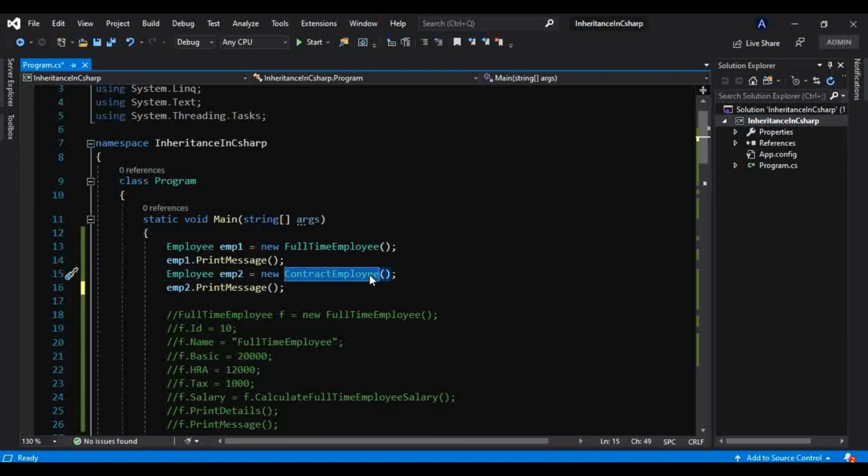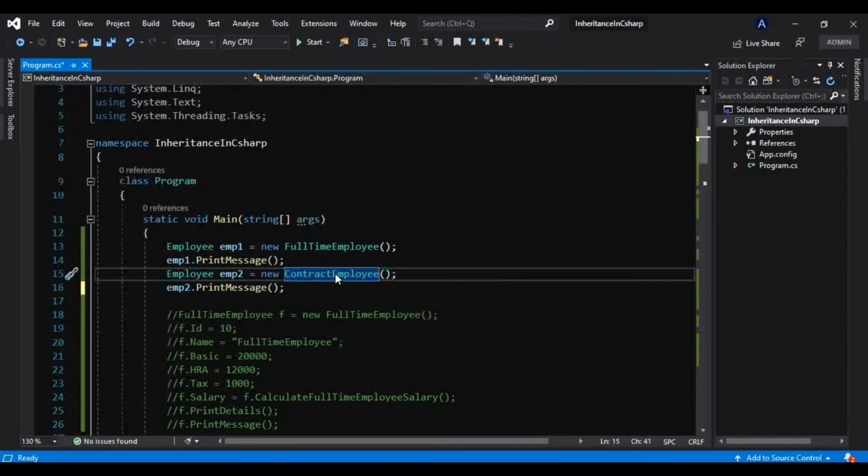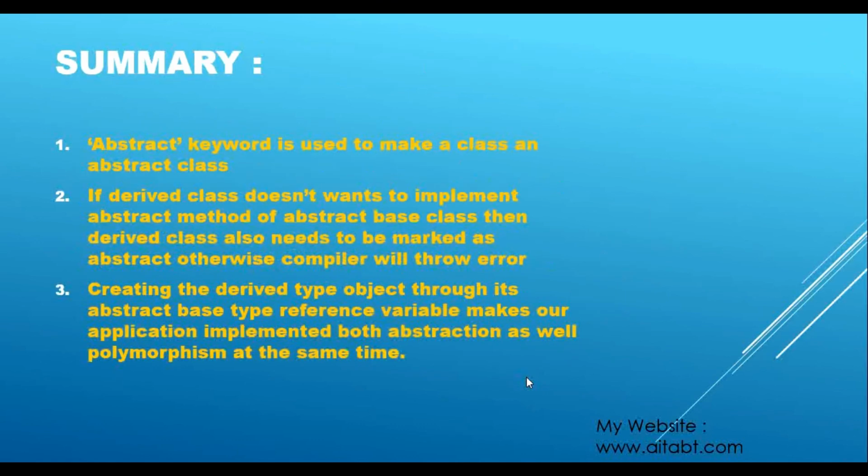And what is the second point? So this is the first point, that is, polymorphism is the ability of an object to take more than one form. And third, what it says, accessing a derived type object through its base type reference variable makes our application automatically a polymorphism based application. And that's what we have done here. We are accessing a derived type object through its base class reference variable, and that is making our application polymorphism based as well. This is nothing but polymorphism, and I have shown you already what abstraction is as well. Now let's quickly see the summary.